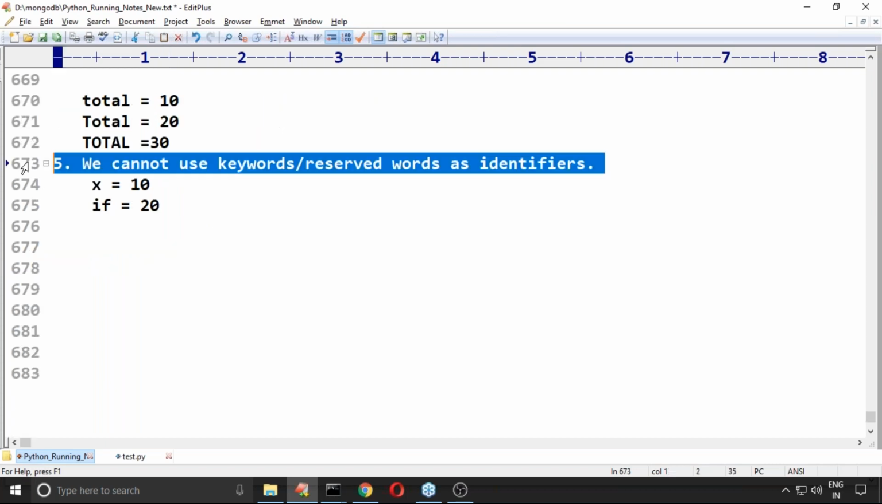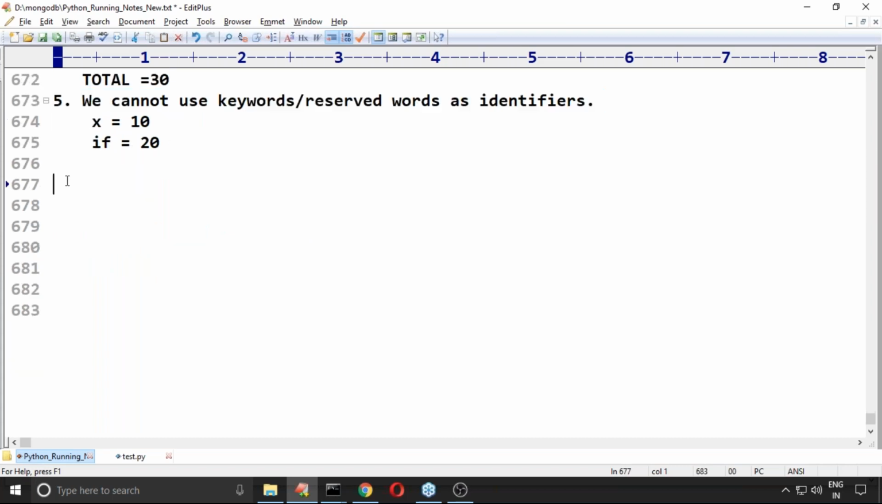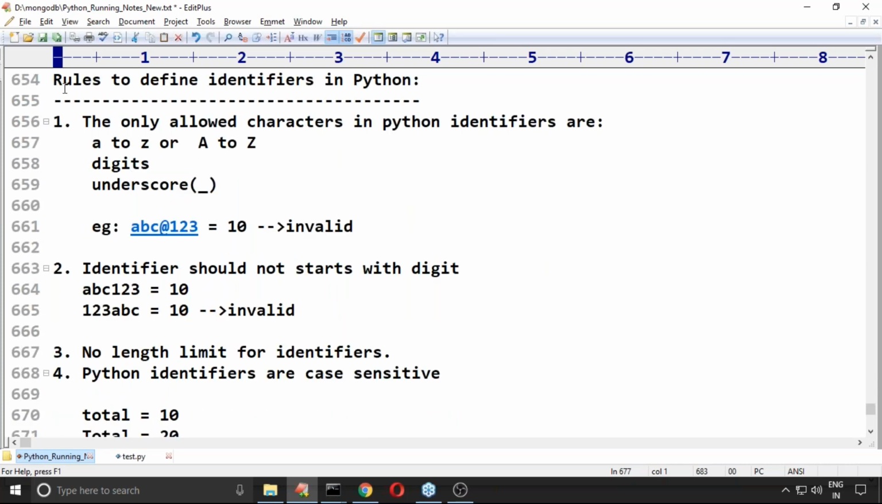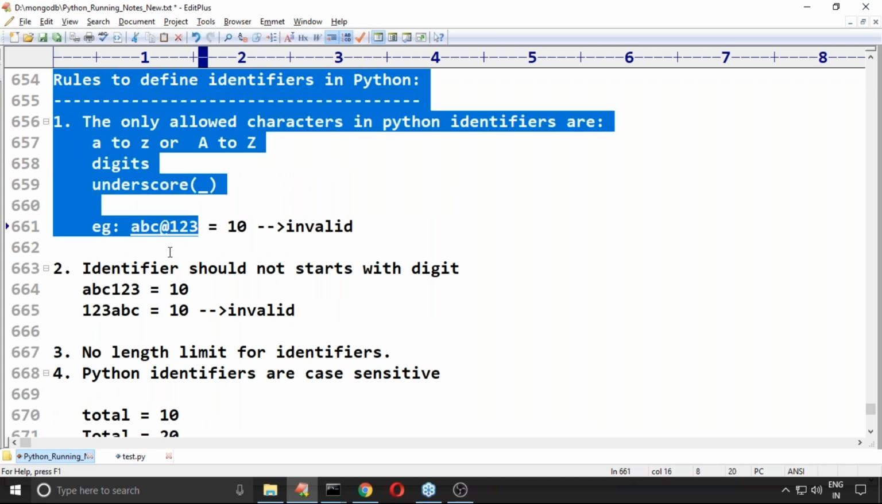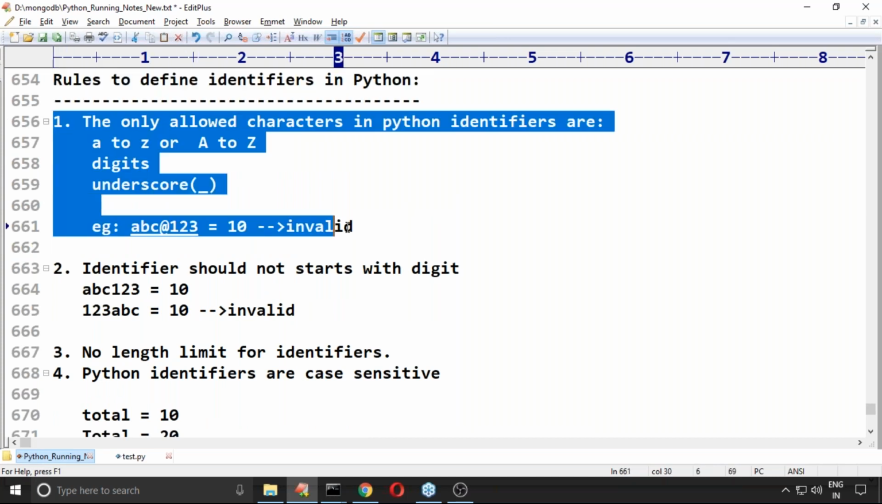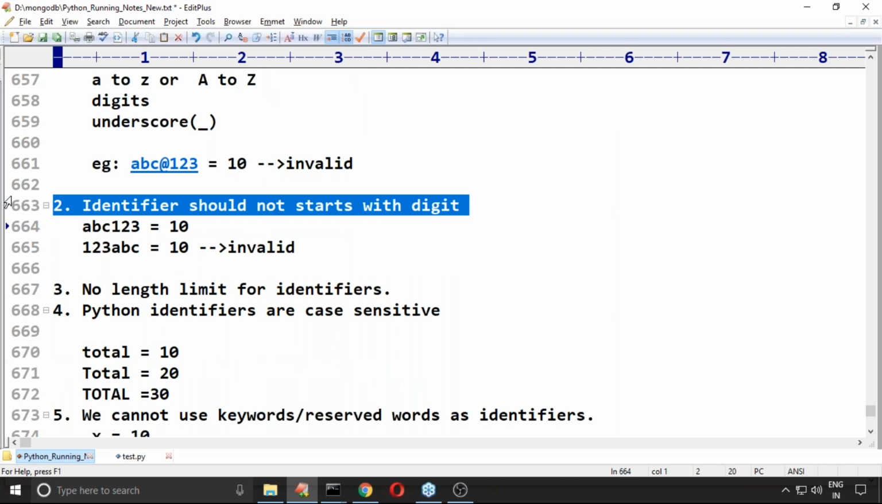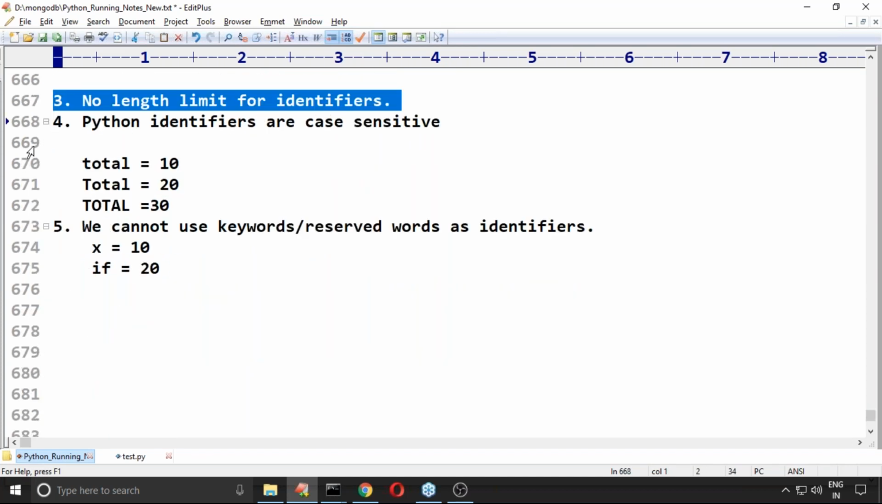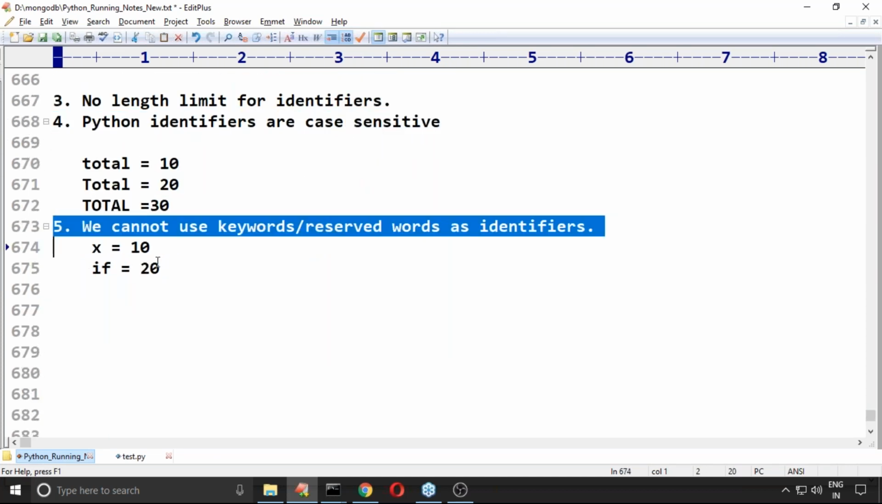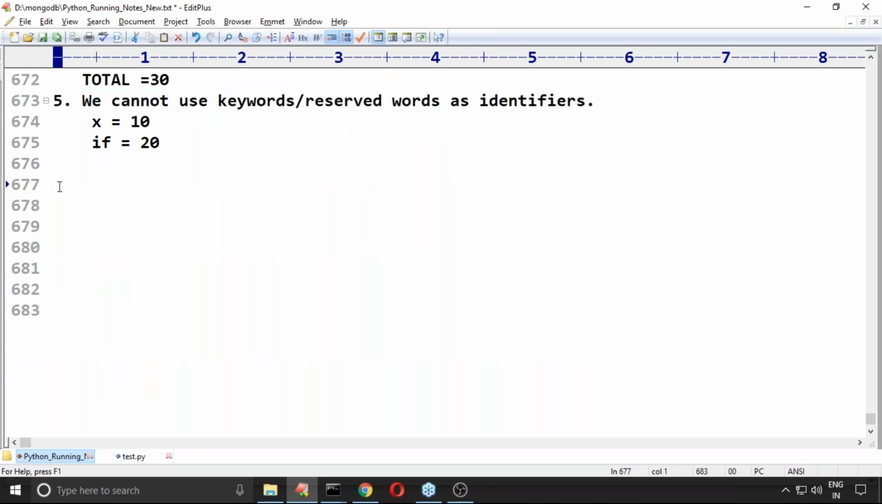As of now, just be aware of only one point. We can't use keywords or reserved words as identifiers. That's all. This is the only thing you should be aware of. These are the various rules we have to be aware of while defining identifiers. The only allowed characters are alphabet symbols, digits, and the underscore symbol. An identifier should not start with a digit. There is no length limit for identifiers. Python identifiers are case sensitive. We can't use keywords or reserved words as identifiers.